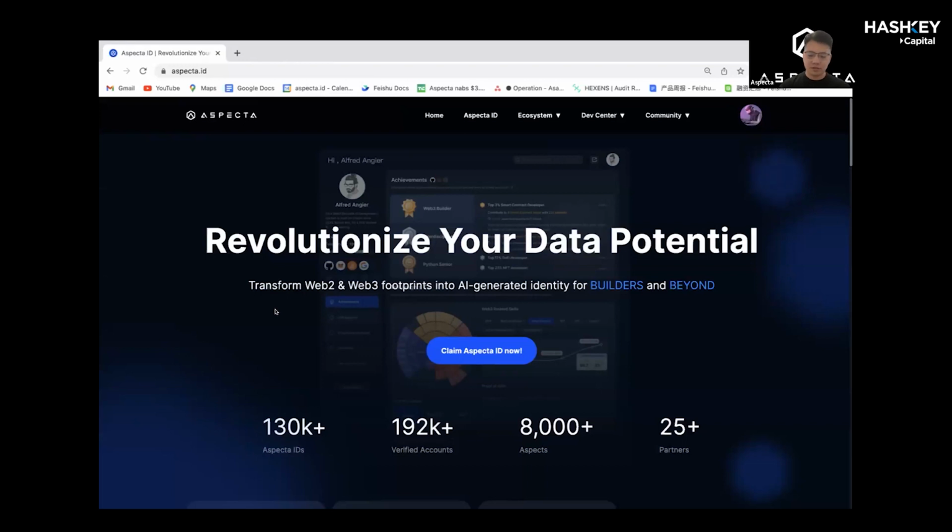So right now, in the current version of Aspecta ID, all the Aspecta ID holders have the sovereignty, but the data is not decentralized stored. So this is what we are going to do. And I think the second concern about the account safety is that some of the Aspecta holders do not want to disclose their wallet address, but they want to use Aspecta ID to have their credentials on it.